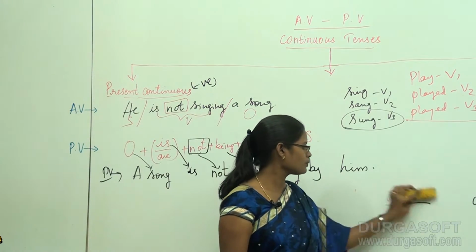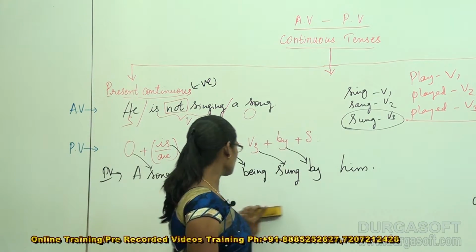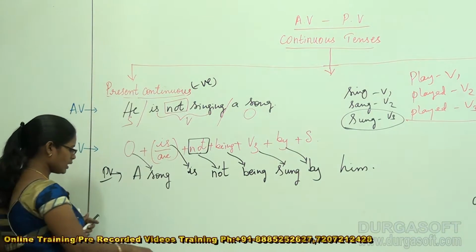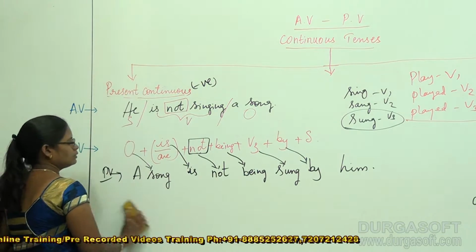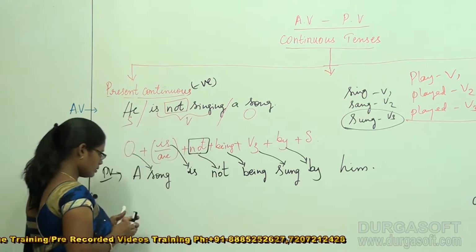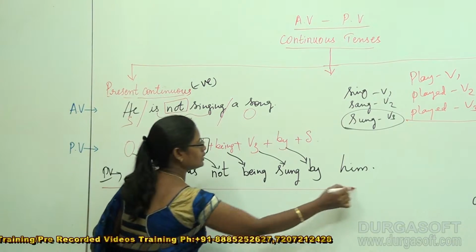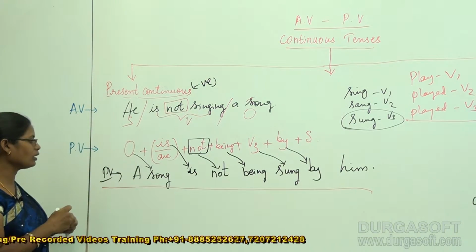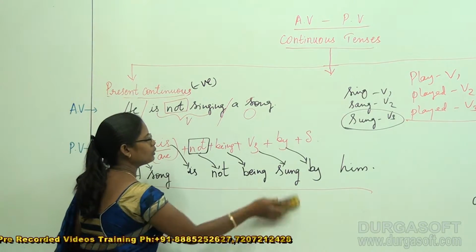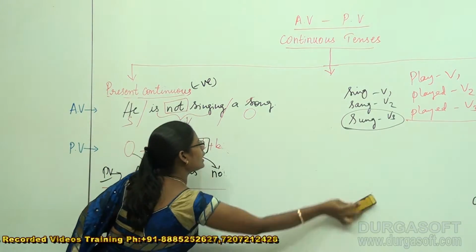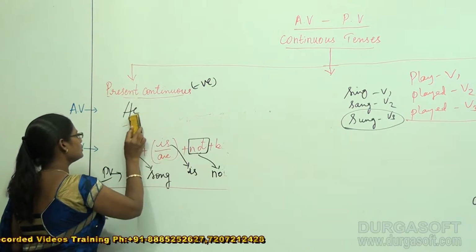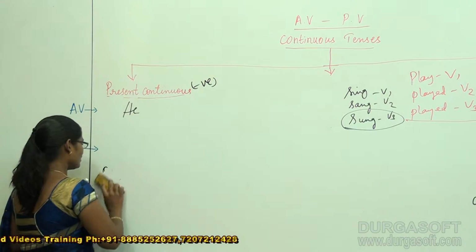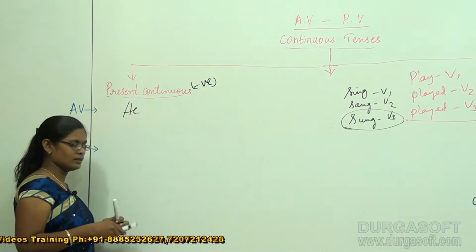Alright students? Okay. Now I'm going to give you one more example for this. This time I would like to take the plural object. Where is the object? Yes, this is the object. So instead of song, I want to take one more object. What was the sentence that I took previously? Very good. It was Mushahada.